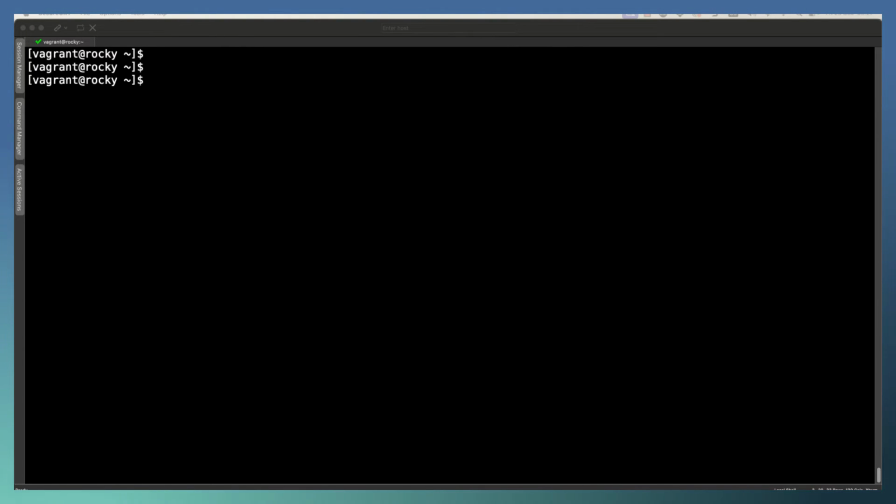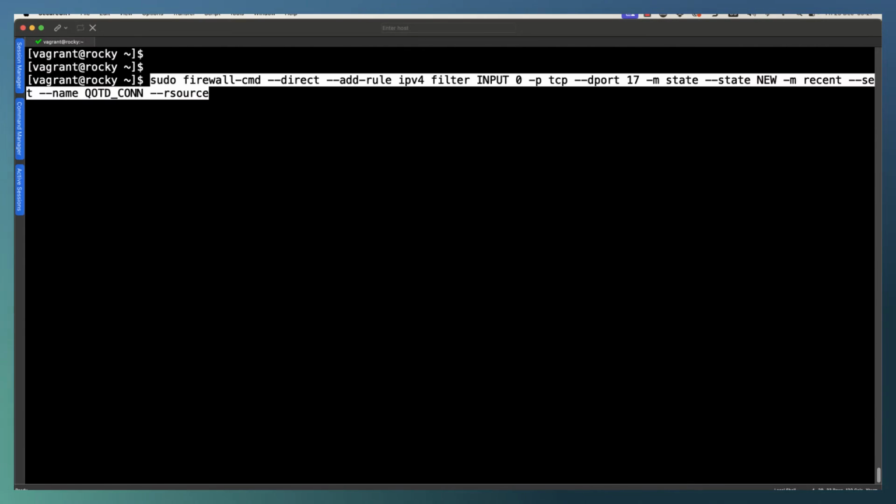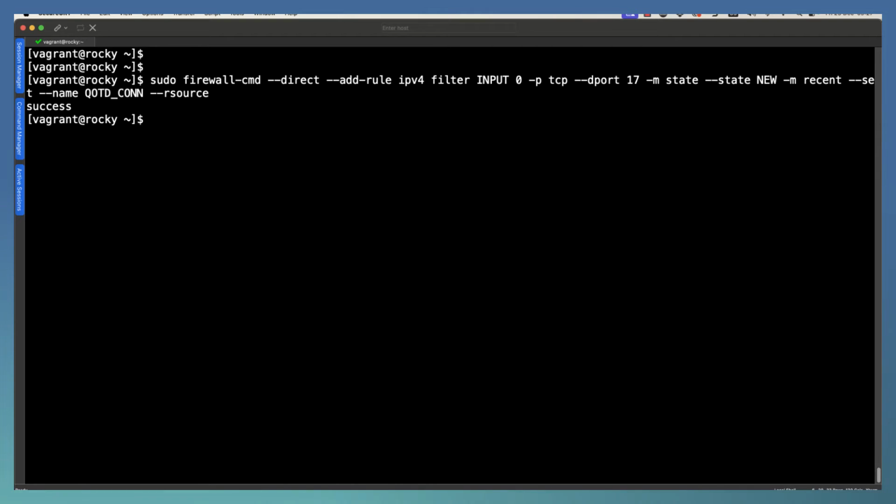We want to be able to make our limit on a source by source address. And for this, then, we can go through and add in our direct rules. Now, to save typos, I've gone through and just pasted the command in, but we're adding in a rule. We're putting it as the first rule, so input 0 for TCP port 17. We're using the state module, looking for new TCP connections.